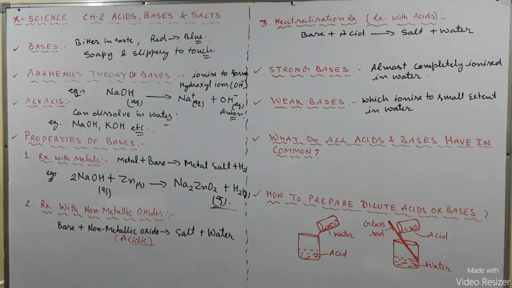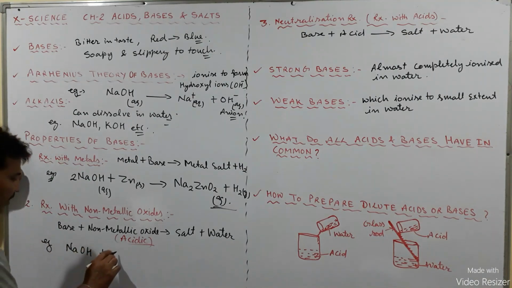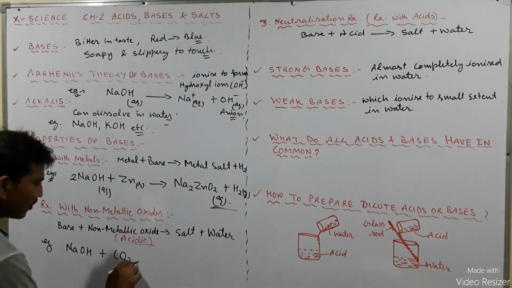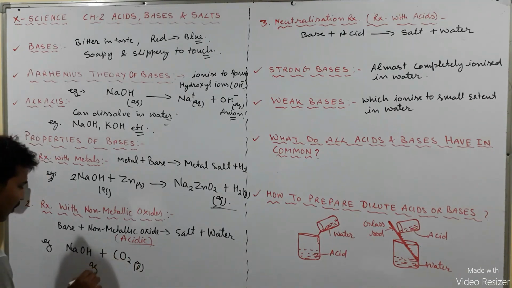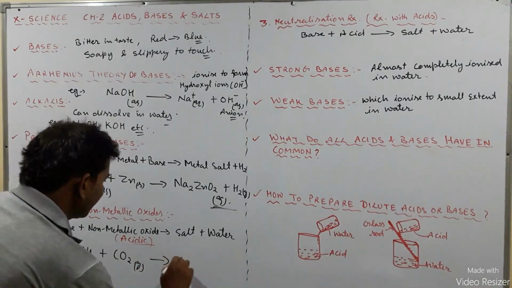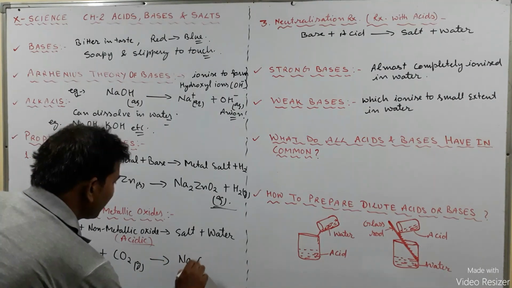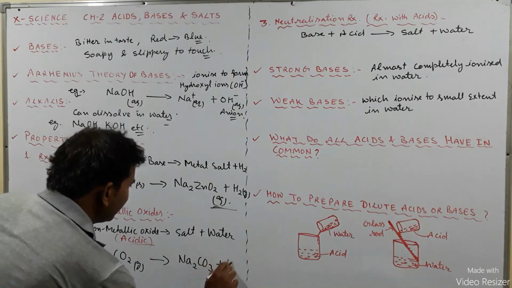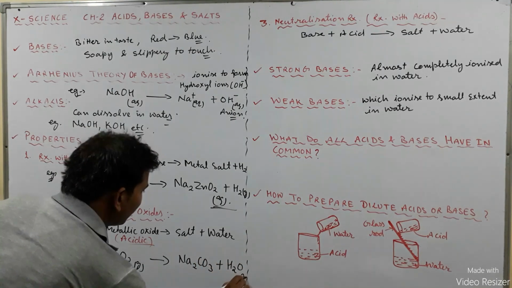It is a type of neutralization reaction, and you can take the example of NaOH plus the non-metallic oxide carbon dioxide. Then sodium carbonate will be formed and water will be formed.